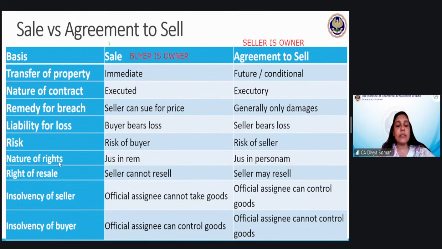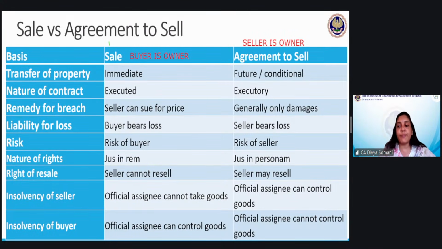What about the rights, nature of rights? Someone asked in the chat box some time back, what do you mean by jus in rem? So jus in rem, in case of sale, we have this kind of right. It's a Latin term. In agreement to sell, we have jus in personam. But what do you mean exactly by this? Jus in rem means right against the whole world. So you have the right to use the property anywhere or against any person you want.